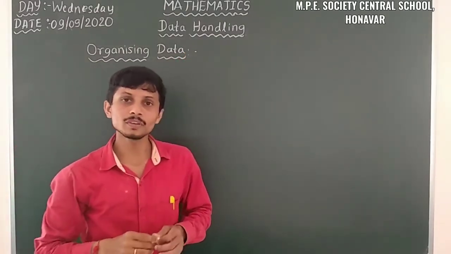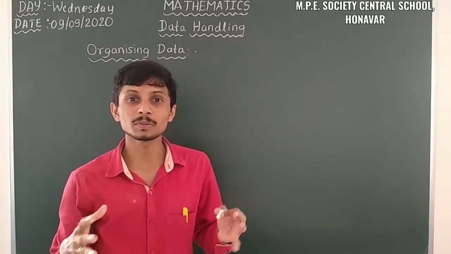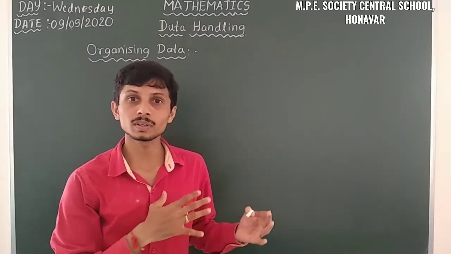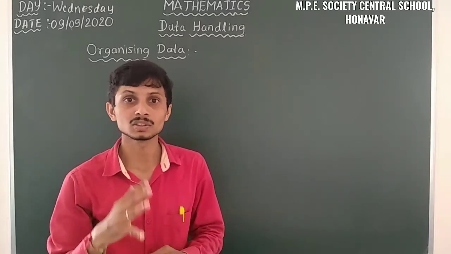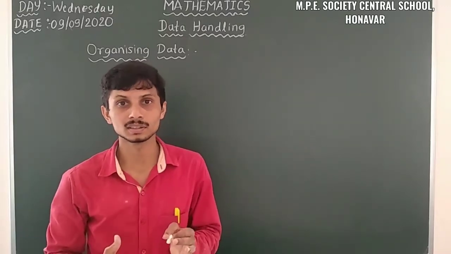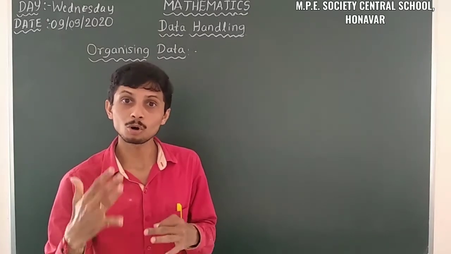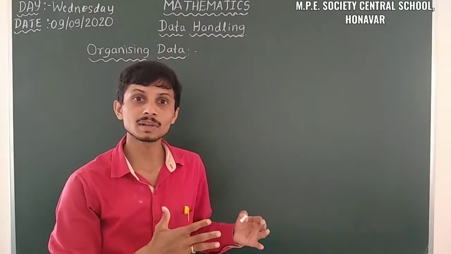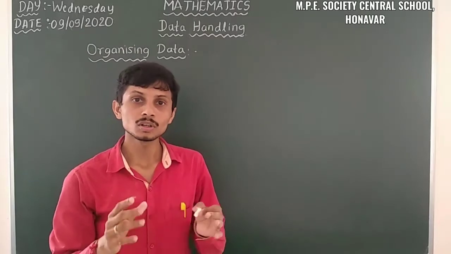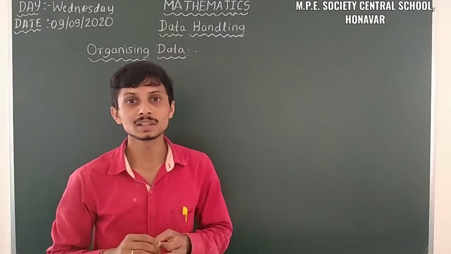When we have to organize, it means the information is in a random order, when the information is shuffled, so it's not in a way that is very easy to recognize. In that case we have to organize all the things. Firstly we take the individual item and count how many there are, how many of the same kind. So there is a method we have to follow for organizing the data.